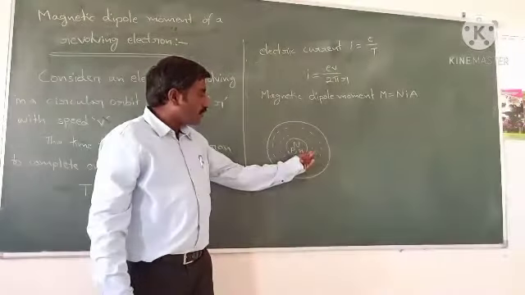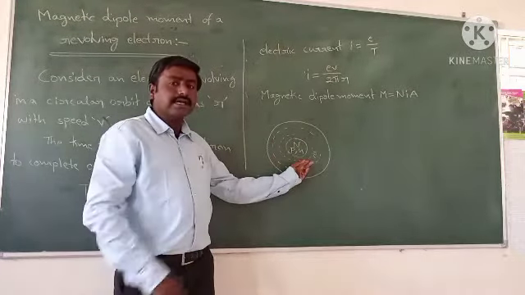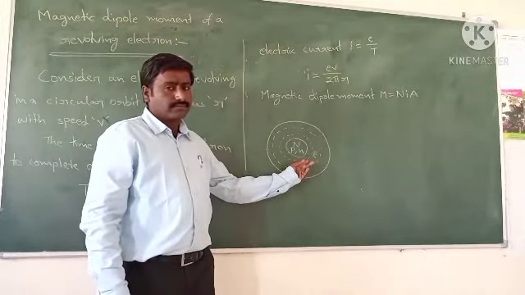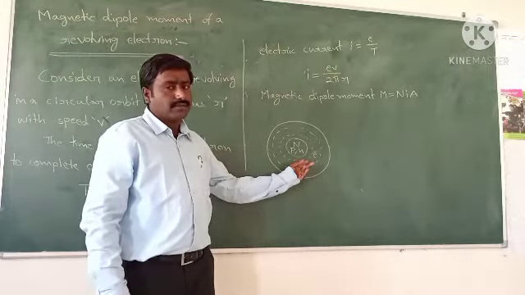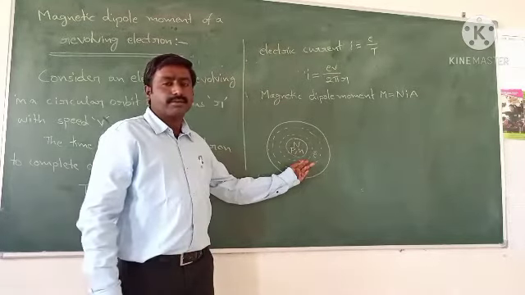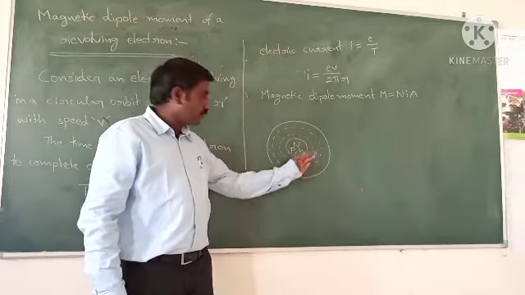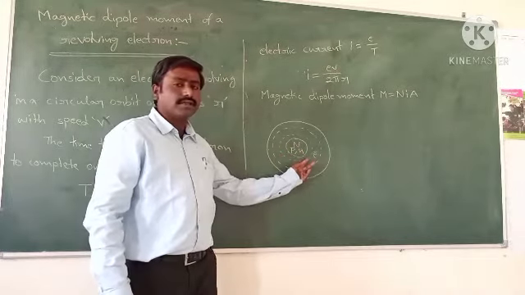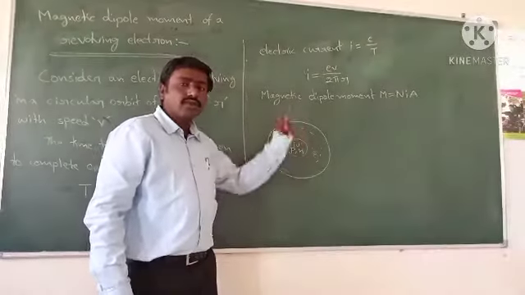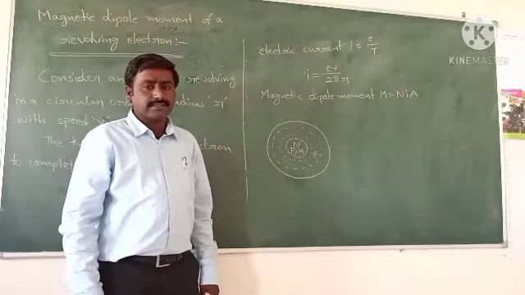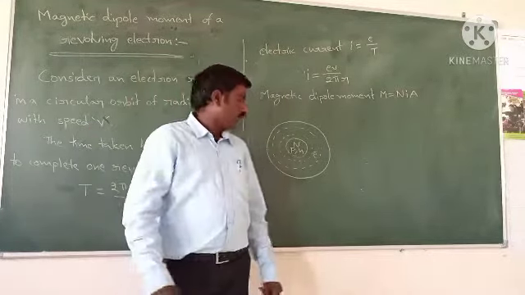So due to the motion of the electron in this particular orbit, this orbit acts as a current carrying coil. In the last session, we discussed the magnetic dipole moment of a current carrying circular coil. So here also we have a current carrying circular coil. Because of this revolving electron also, a dipole magnetic moment exists. That dipole magnetic moment we have to find out in our topic.